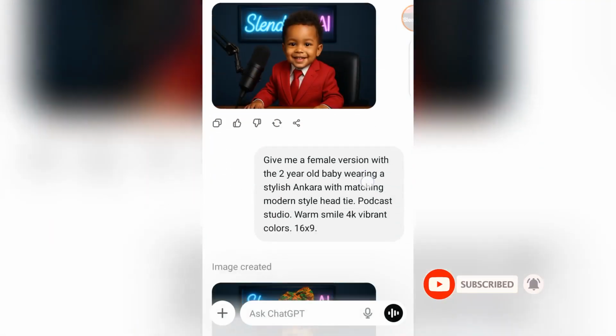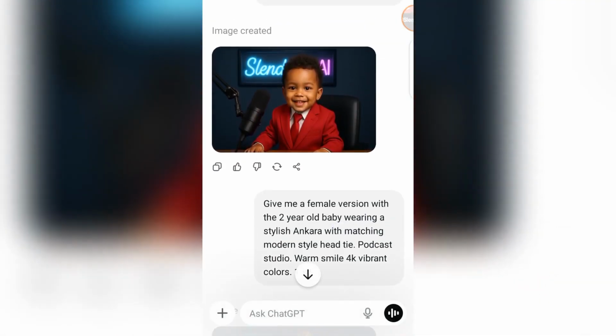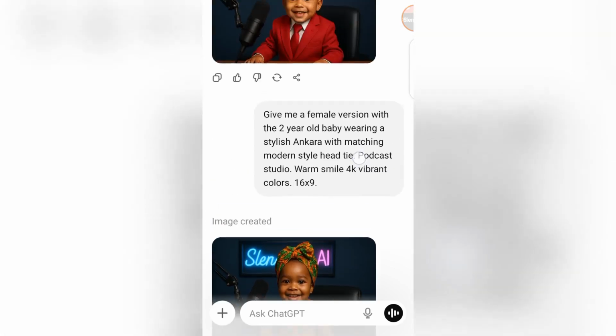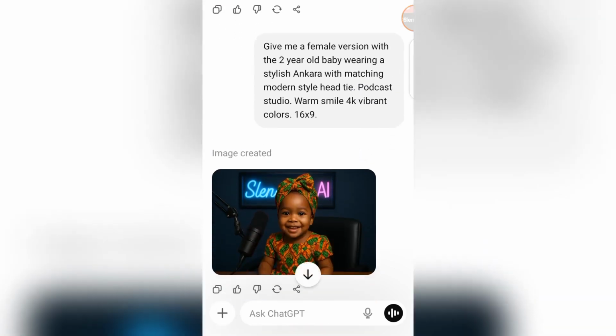Now it is just the same thing, guys. You can continue to tweak this. Let him wear agbada, let him wear Igbo traditional attire, let him have a natural dreadlock, let him do this, let it be like this. And I also used the same style to create the baby of the female version.